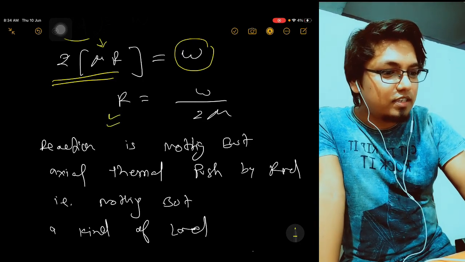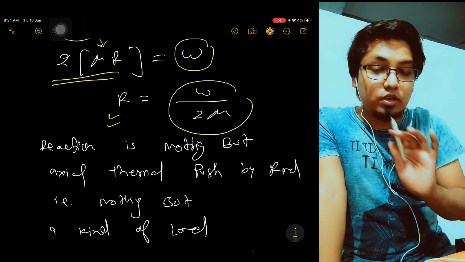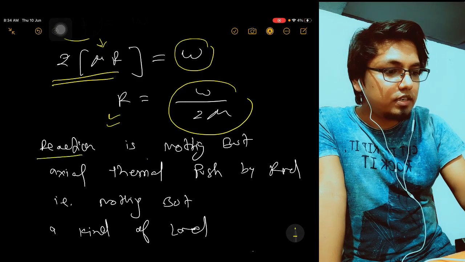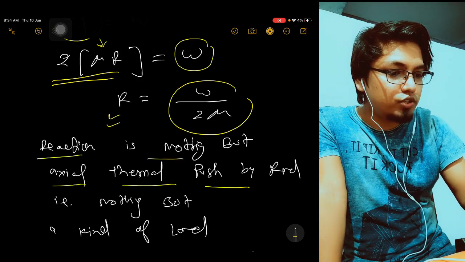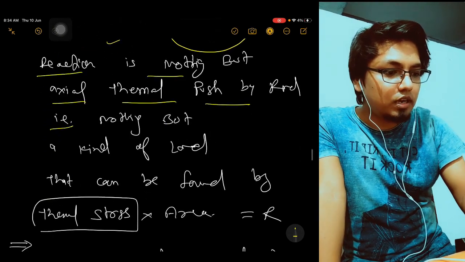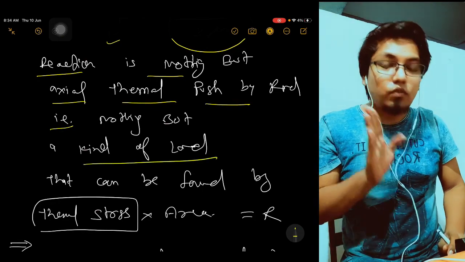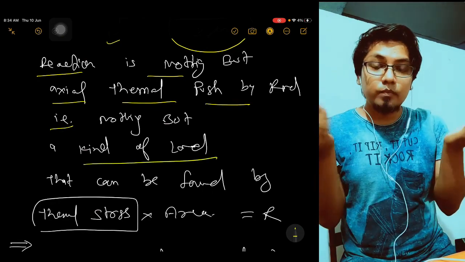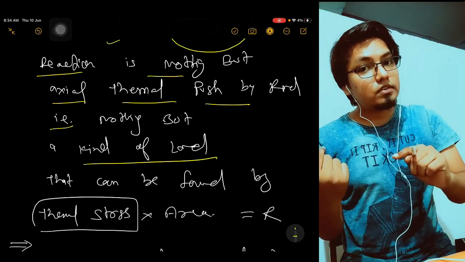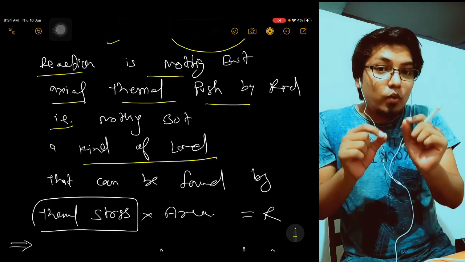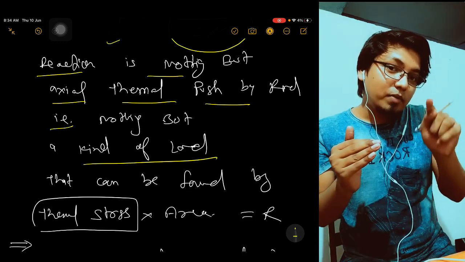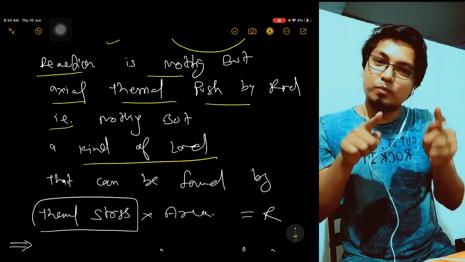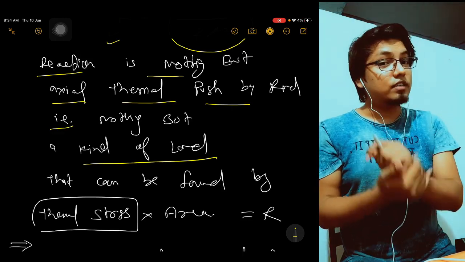Now see, we got R value. Now understand, reaction is nothing but axial thermal push by the rod. That is nothing but a kind of load. Reaction is nothing but the force, kind of load. That load is coming because of thermal stress, right? So now if thermal stress you will multiply by the area, you will be getting the reaction.